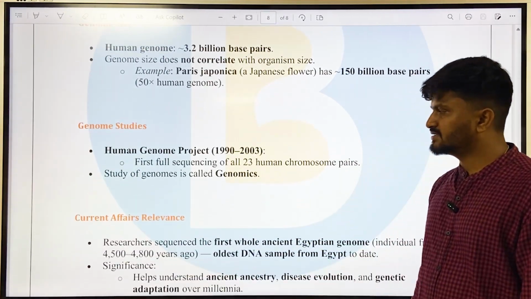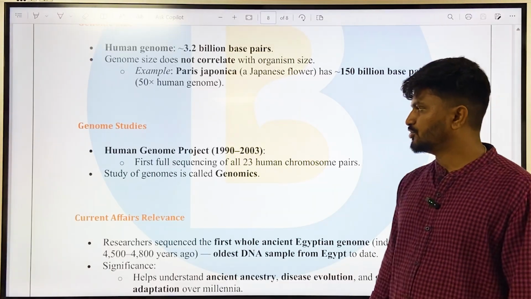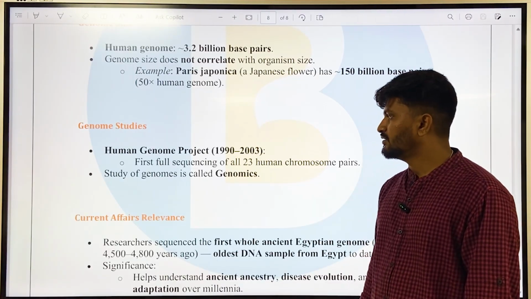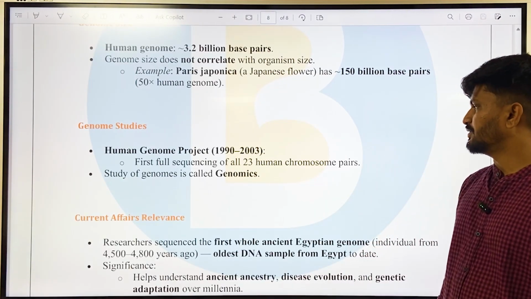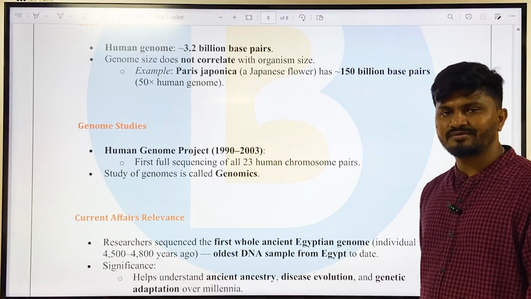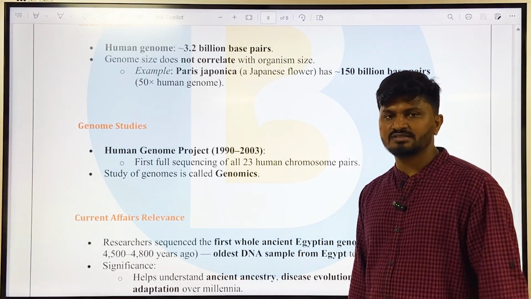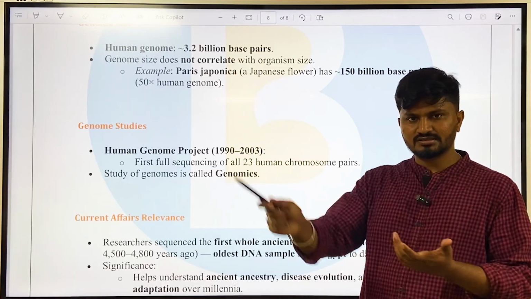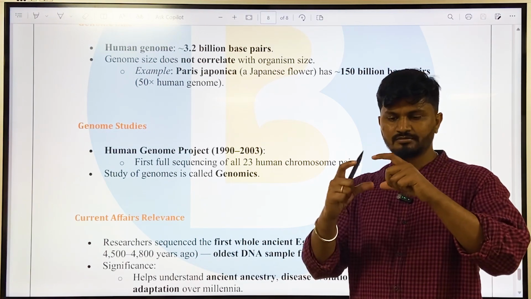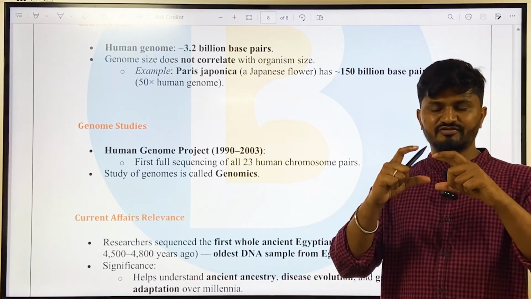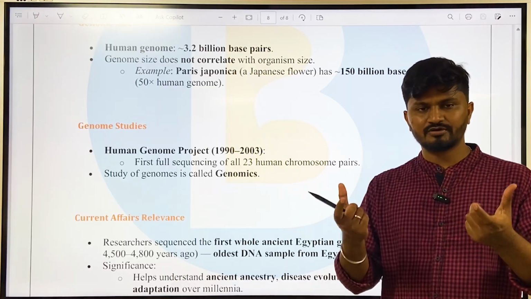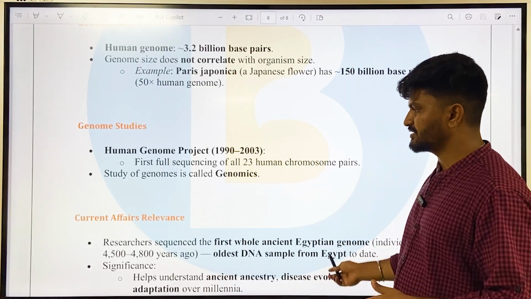Then genome studies are very important. So the Human Genome Project, 1990 to 2003, was the first full sequencing of all 23 human chromosome pairs. The study of genomes is called genomics. Within genomics, there are two types: structural genomics and functional genomics. Structural genomics is studying all the base pairs which are connected to each other, whereas functional genomics is studying the particular sets of genes, or the particular sets of sequences which are considered as genes, which have the function of coding for a particular body part. That is functional genomics.